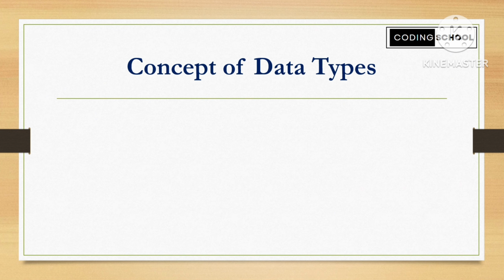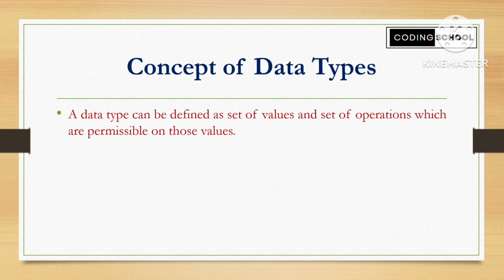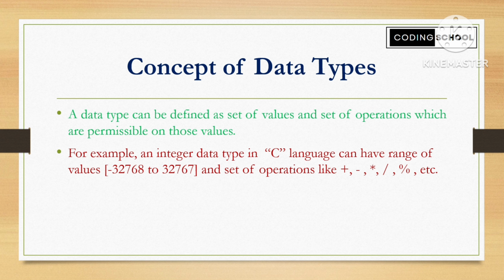Let's see what is the meaning of data types. A data type can be defined as a set of values and a set of operations which are permissible on those values. For example, an integer data type in C language can have a range of values from -32,768 to 32,767, and we can perform a set of operations on them like addition, subtraction, multiplication, division, etc. Suppose we give the int data type to values 10 and 90 in Java, so we can perform operations like addition on them.